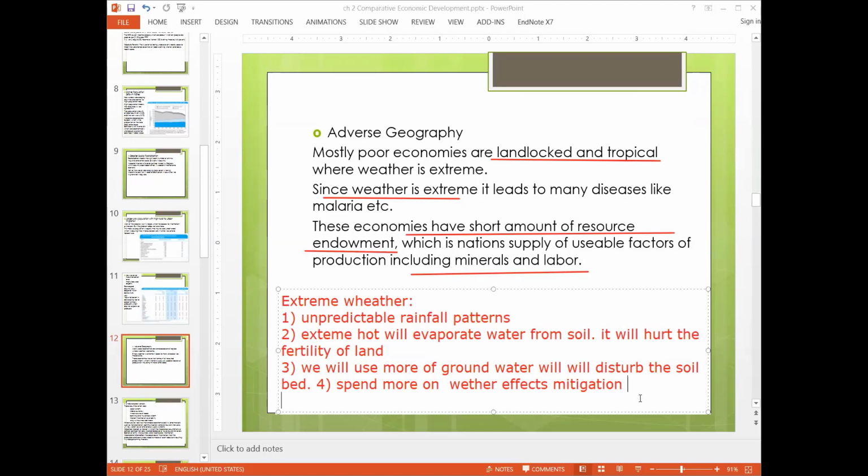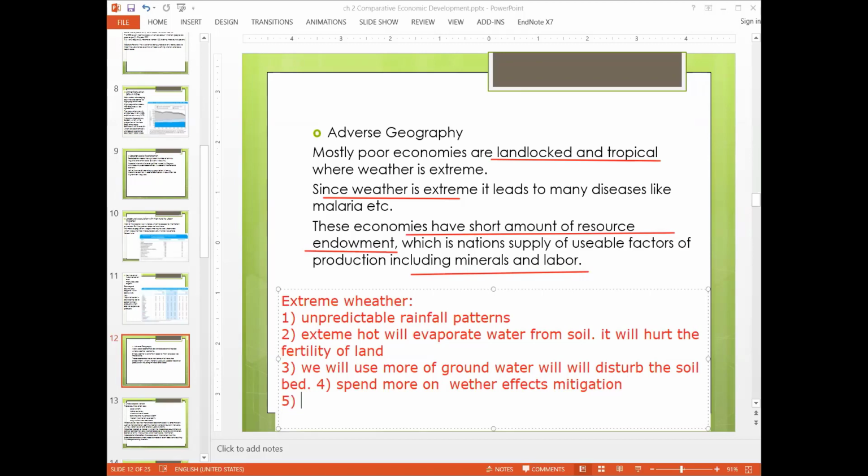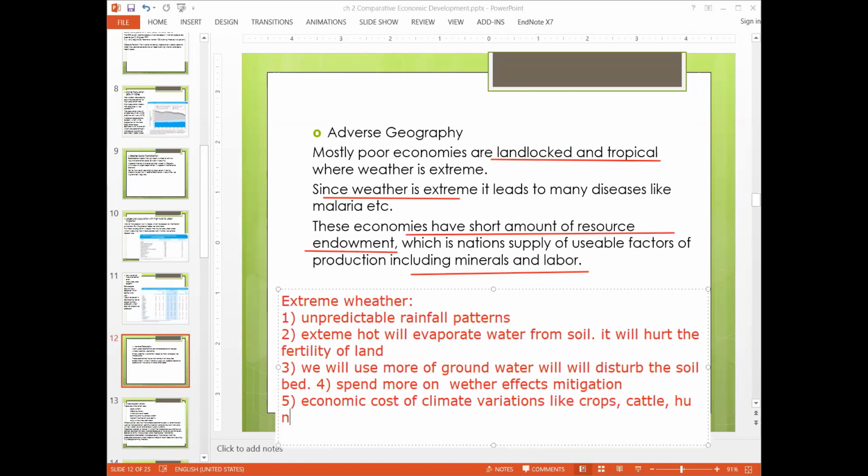So there will be economic cost from climate variations that include crops, cattle, humans, or buildings. They will be damaged and we have to repair them.